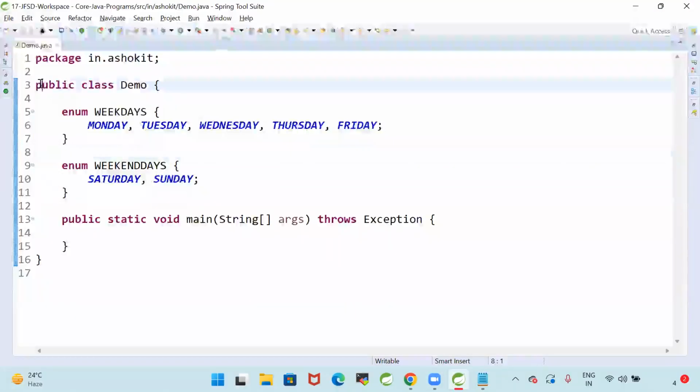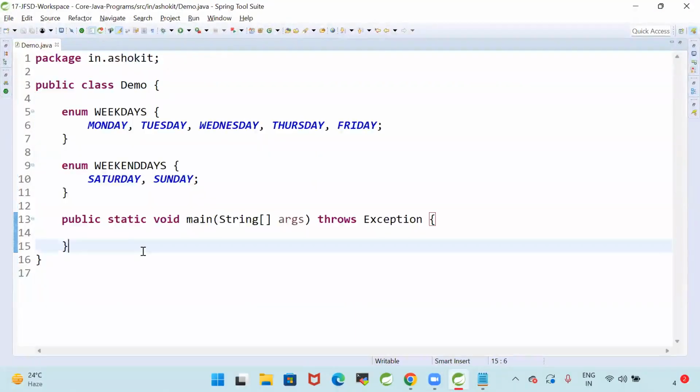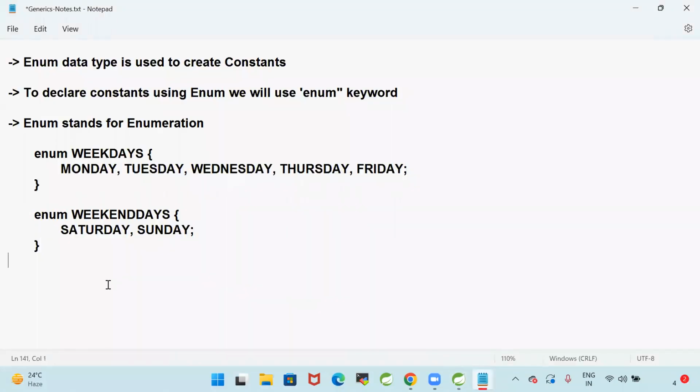An enum can be created inside a class, or you can create it outside of the class also. Okay, guys, when do we need to go for enum? We use enum when we want to define a fixed set of constants, predefined constant values.